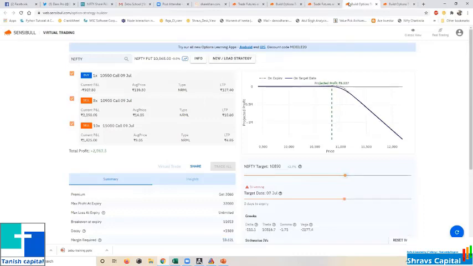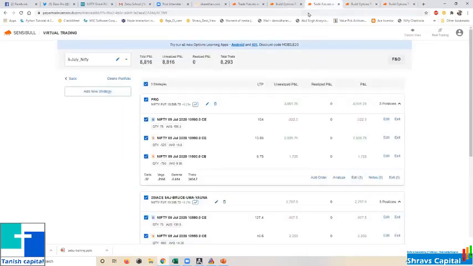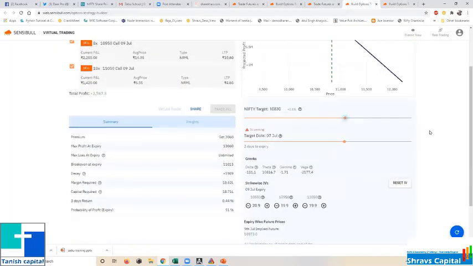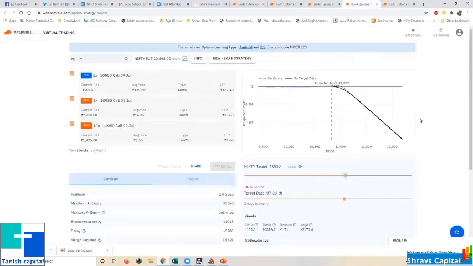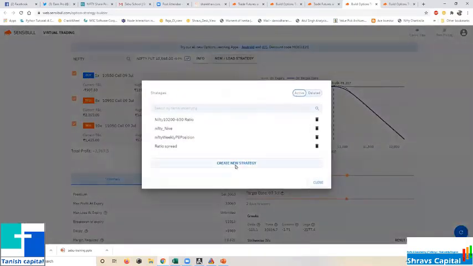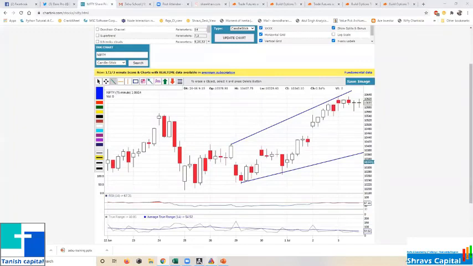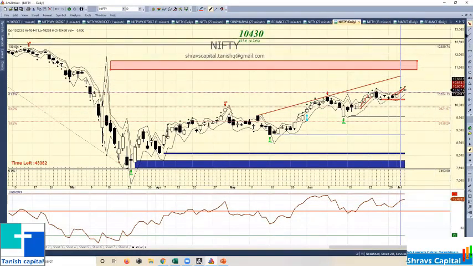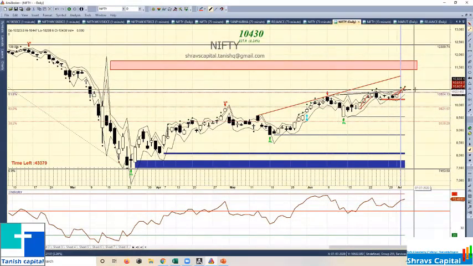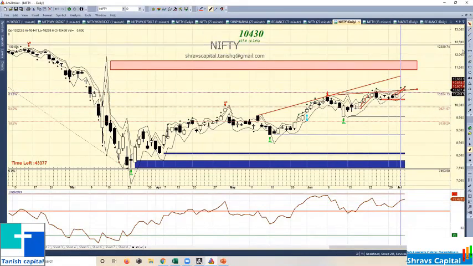What I will do is build a new position with the same view with new capital. Like my capital is 4 lakh. My return expectation is again 1 to 2% per month. So no need to target 1% in the coming week itself. I will create a new strategy on Nifty based on the chart again, whatever chart I was showing you. You can say, if this breakout is happening, then from here it will go here only.